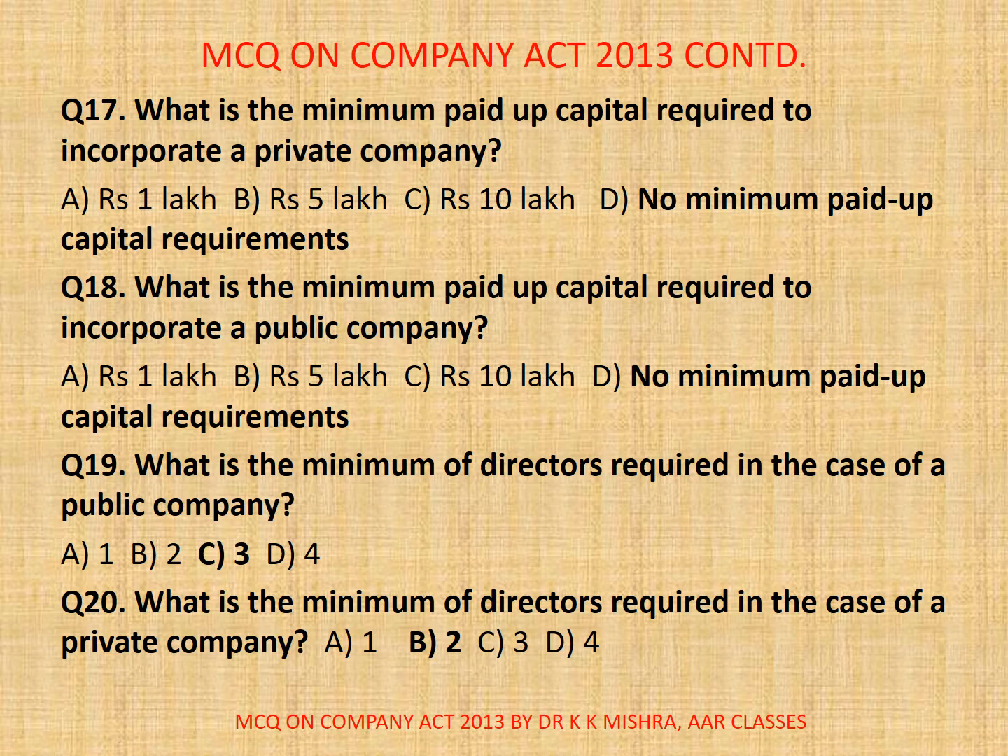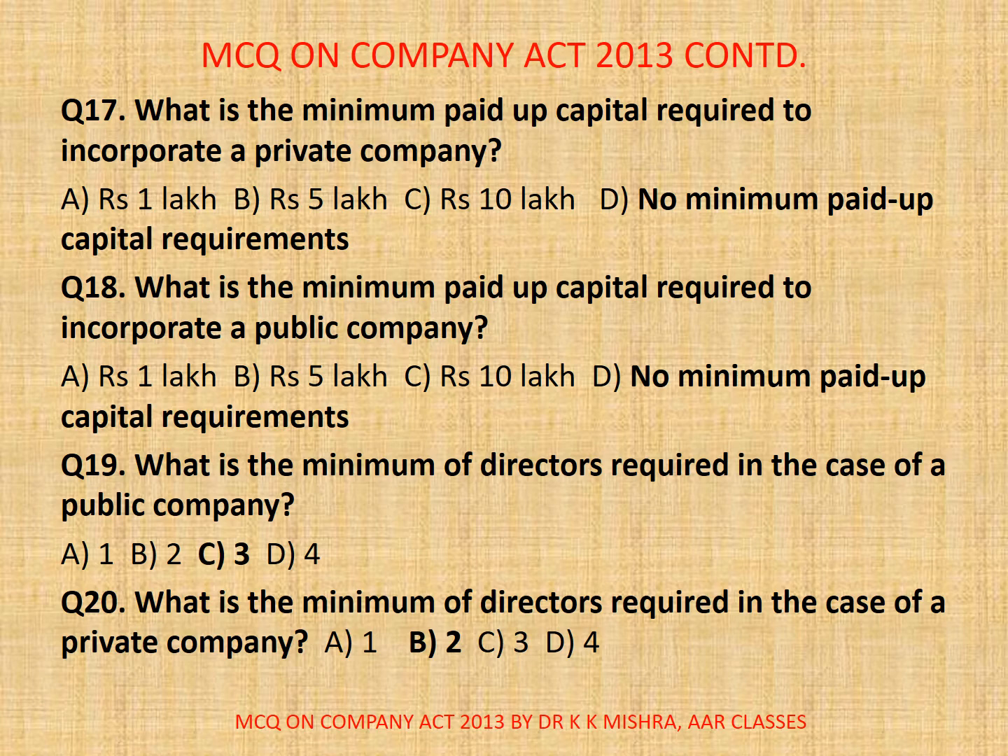Question number 19. What is the minimum number of directors required in the case of a public company? Options are A. 1, B. 2, C. 3, D. 4. So here the correct option is C. 3. A minimum of 3 directors in the case of a public company is required.